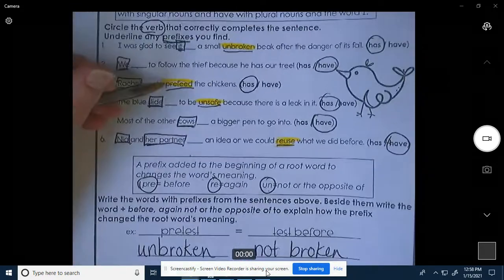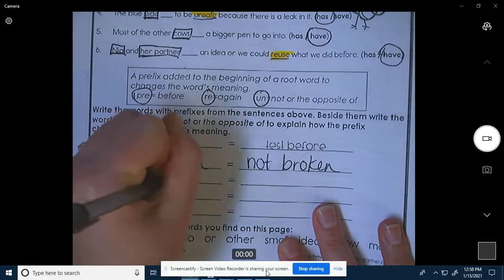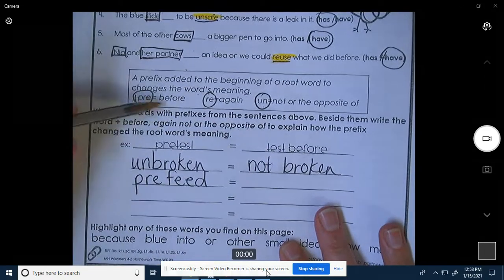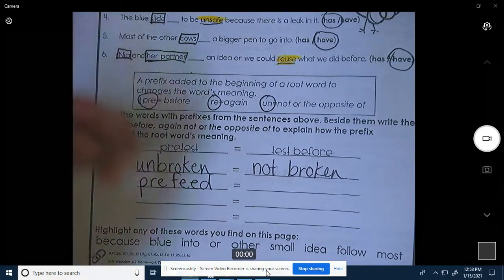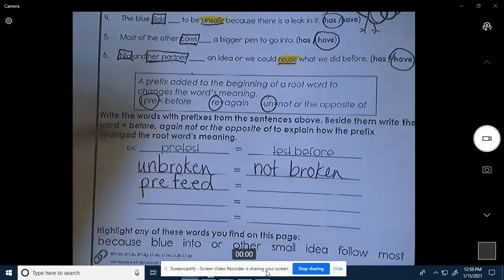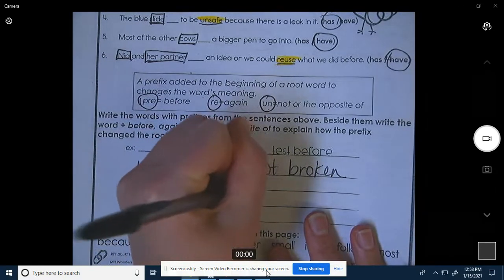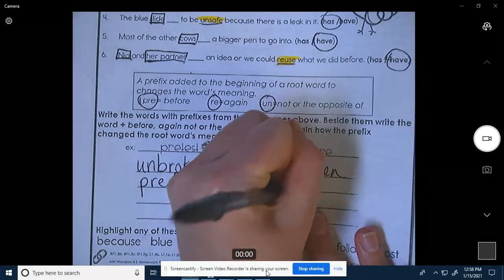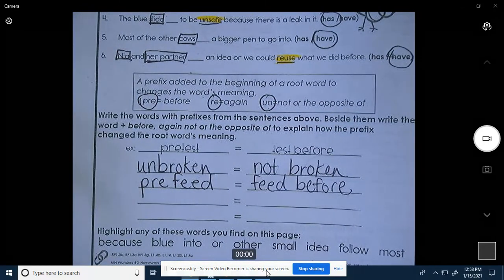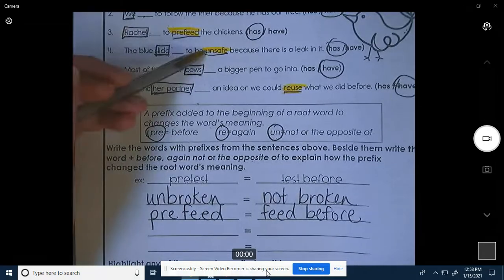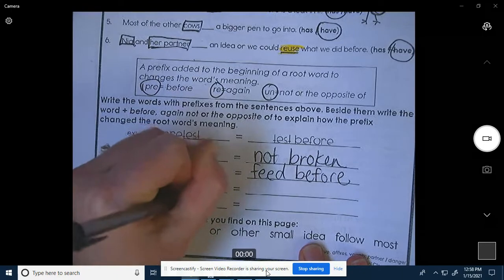Okay. Next one, pre-feed. Pre-feed. Okay, pre means before. So we're going to put feed before. So pre-feed is to feed before. Okay, let's see what the next one is. Unsafe. Write it on the line. Unsafe.